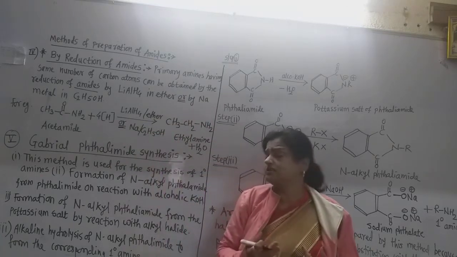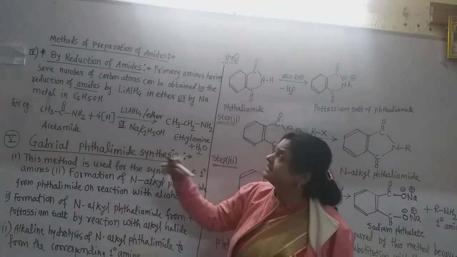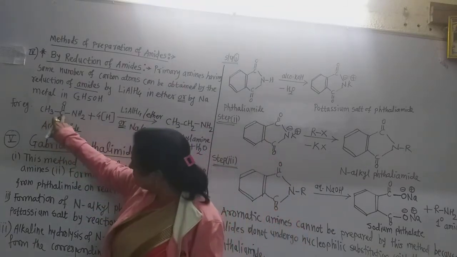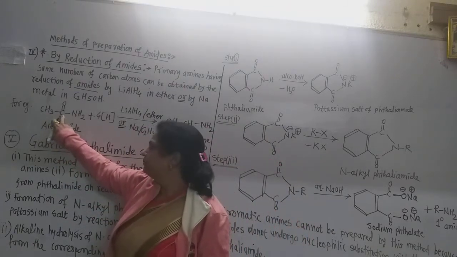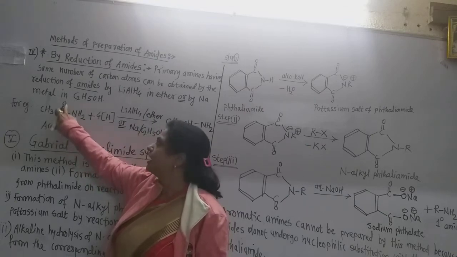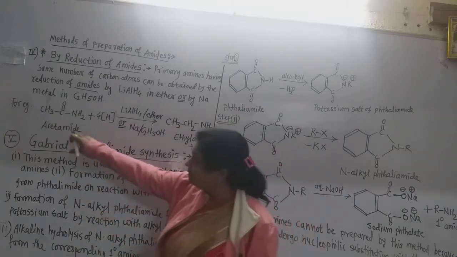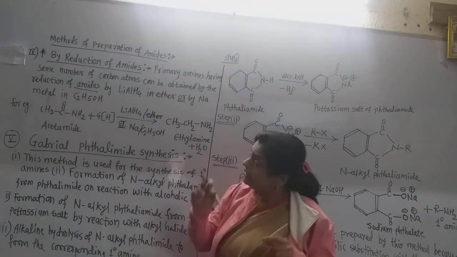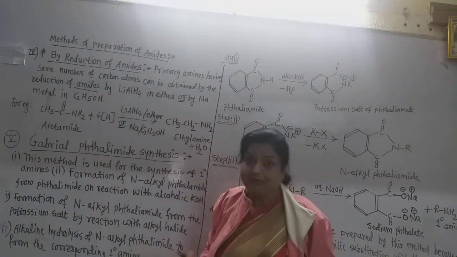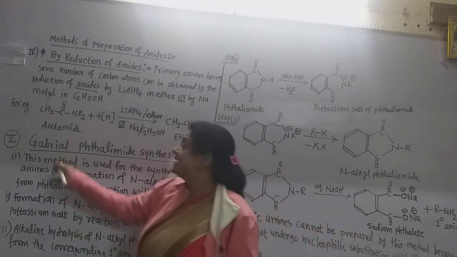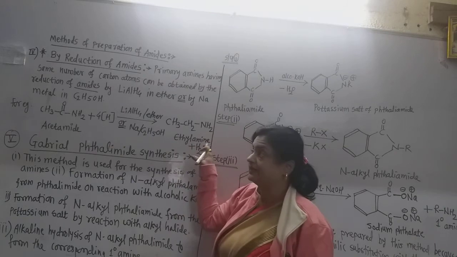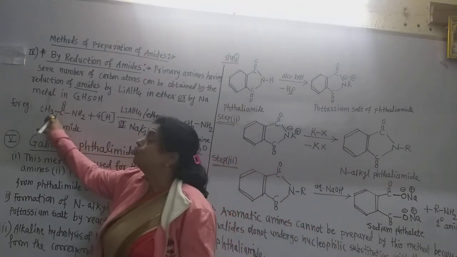Why do we say that there is the same number of carbon atoms? Because in the amide this carbon is also there, but it is in the form of a carbonyl group, and this carbonyl group is converted into the CH2 group only. So the number of carbon atoms remains the same, but this is acetamide and it is converted into ethylamine. That means here this CH3 group is there.